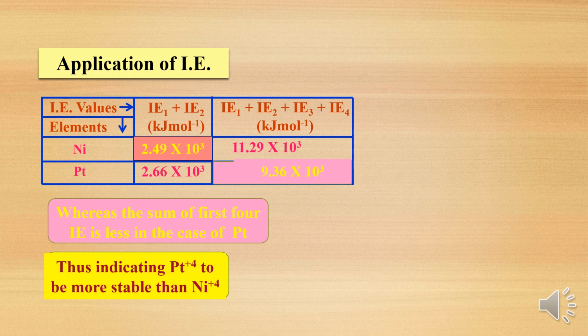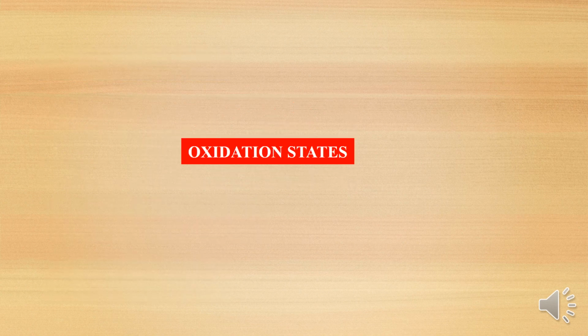This is an application of ionization enthalpy: it helps to predict the stability of ions. So nickel plus 2 is more stable than platinum plus 2, and platinum plus 4 is more stable than nickel plus 4.